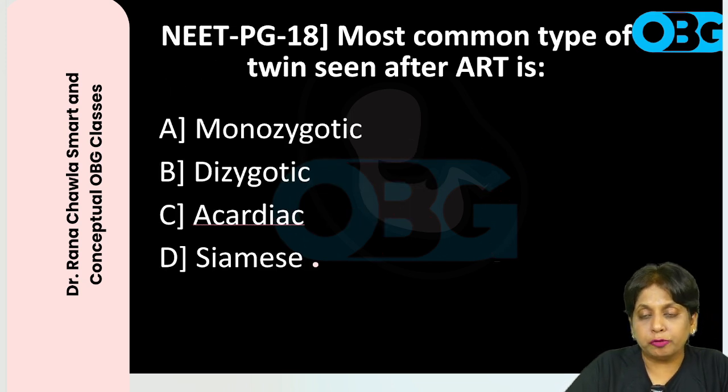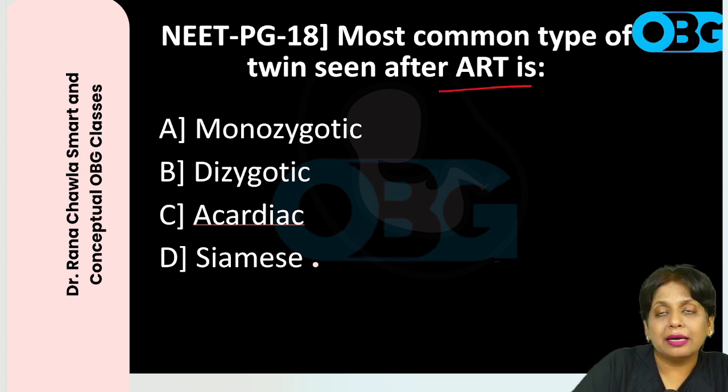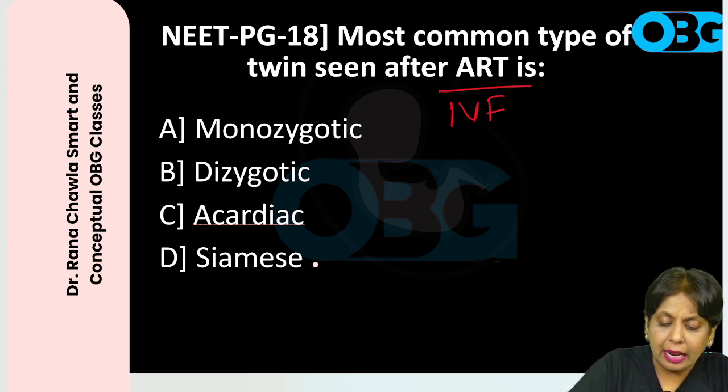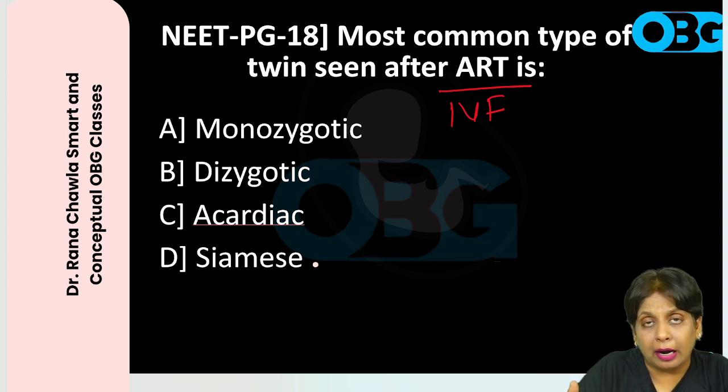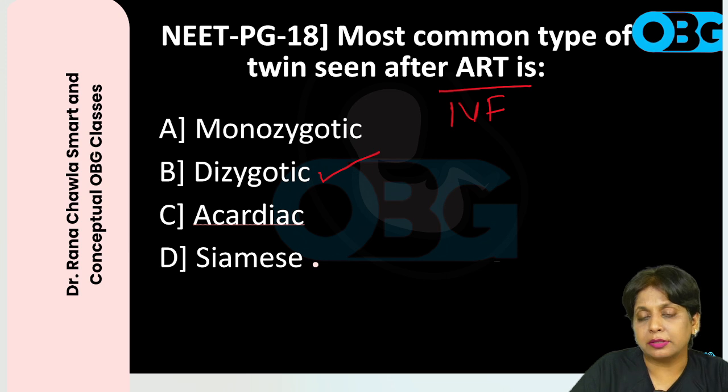Most common type of twin seen after ART. Now, what is ART? ART is artificial reproductive technique or IVF. In IVF, we undergo multiple fertilizations and we form a lot of zygotes so that we can choose a better fetus for the IVF mother. So the answer here is, of course, dizygotic.